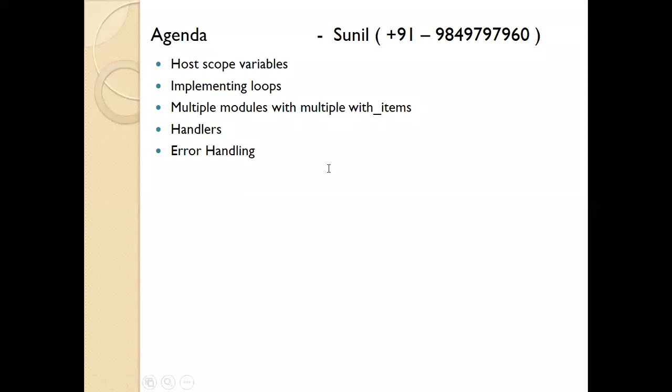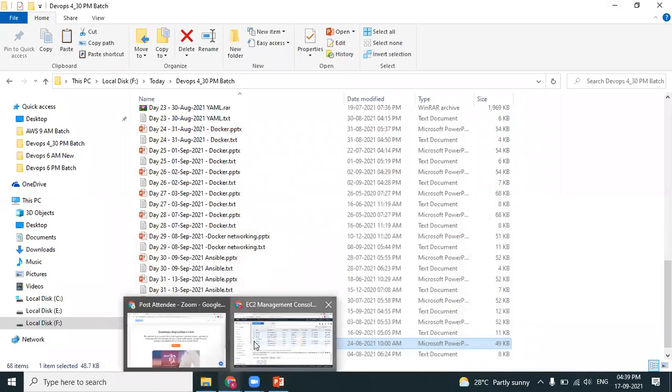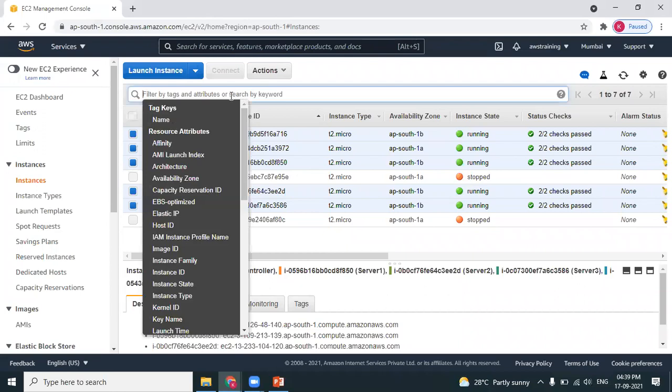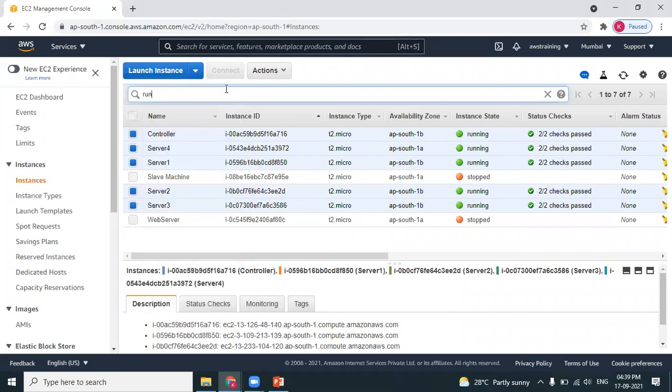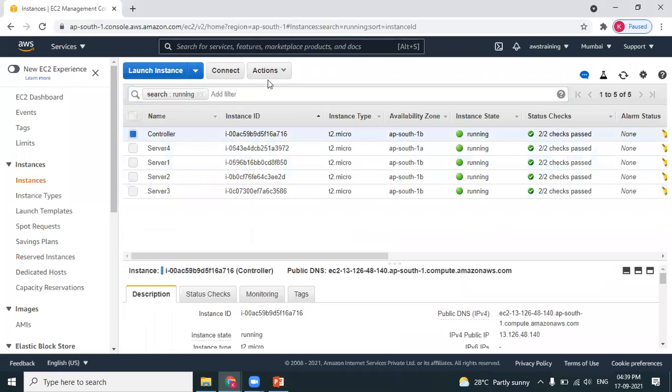So to save some time, I already have connected to my AWS account, and all my controller and nodes are in running state. You can see controller 1, 2, 3, 4 are in running state. So let's connect to the controller machine.